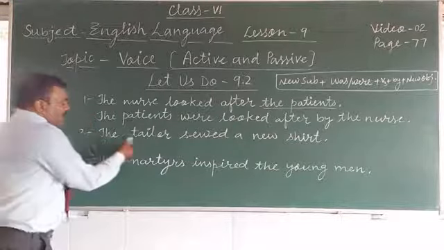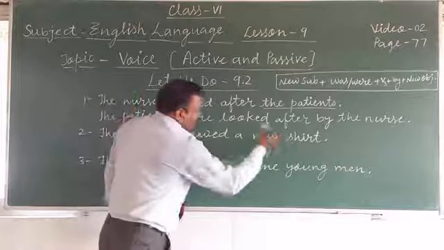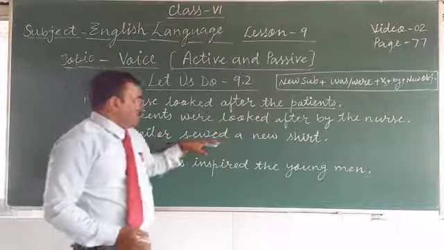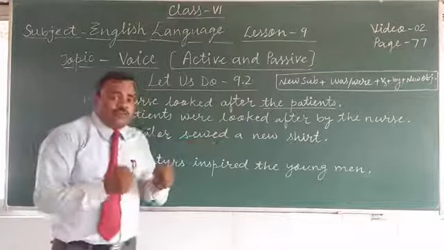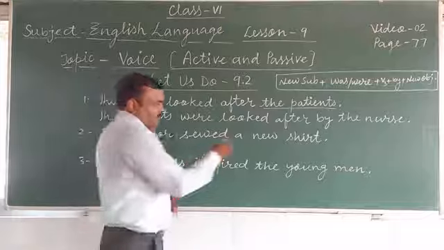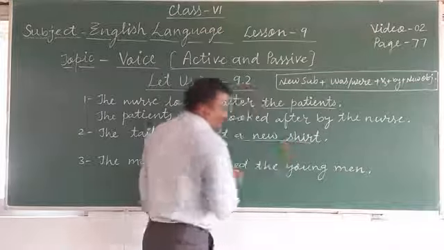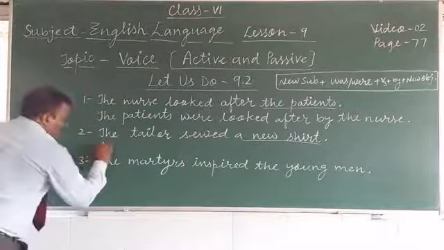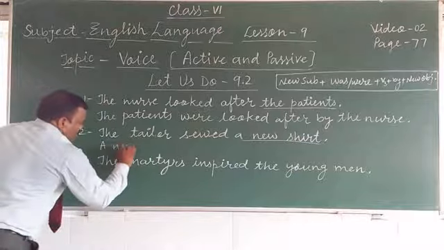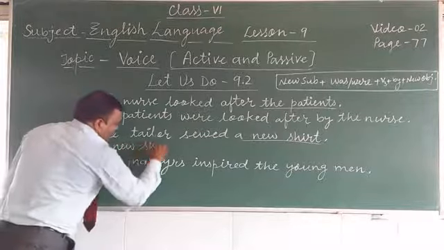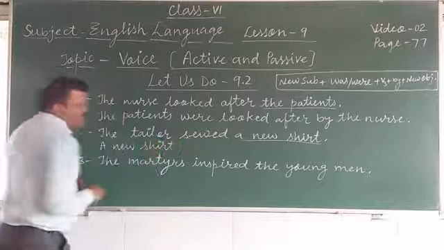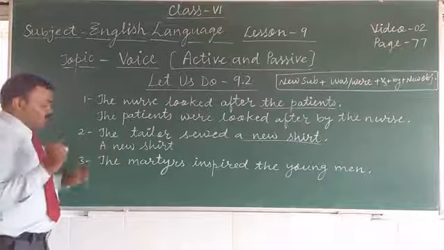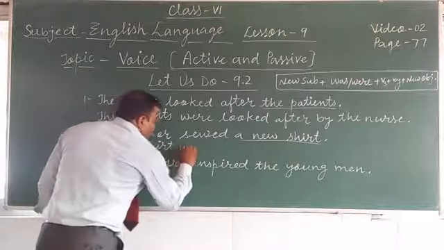Now second one. The tailor sewed a new shirt. So the tailor sewed what? A new shirt. This is your object. Now this object will become the subject in passive voice. So you will begin your sentence: a new shirt. Now a new shirt means one, singular. So you will write was.